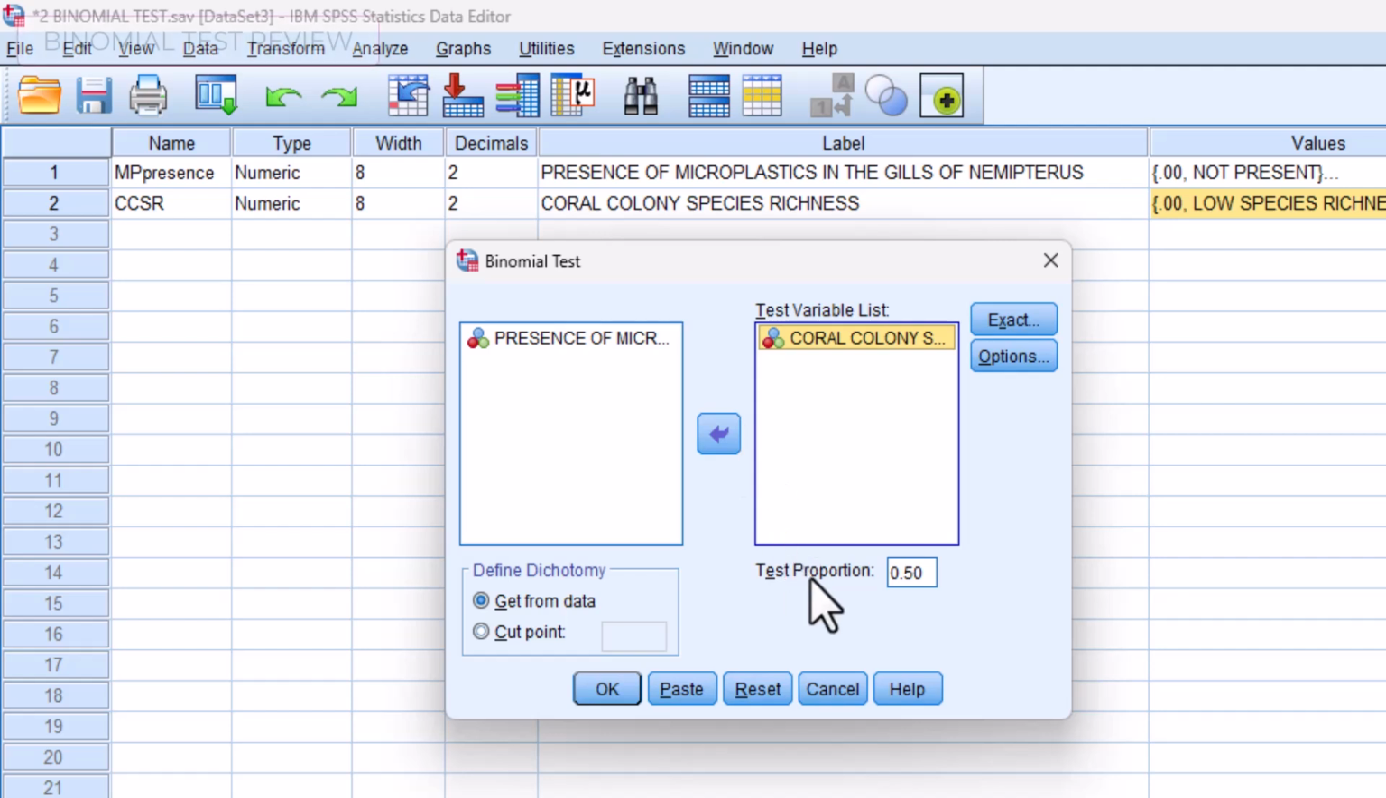Now, why choose that value? Bahala na yung mga environmental scientists dyan kung ano yung tamang value. But for the sake of teaching you this tool, okay, we set that value. Click OK.